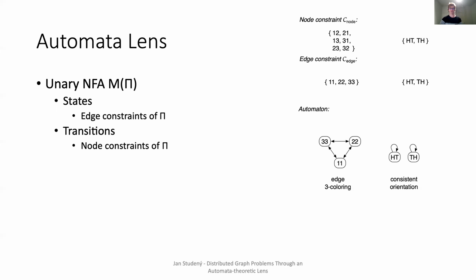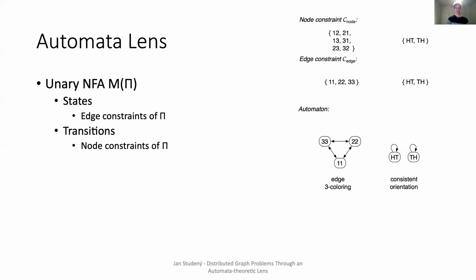The automaton for the edge coloring will have just 3 states. These states will be 1,1, 2,2, and 3,3. For the transitions, they'll be between any 2 states. But because it has to be a 3 coloring, it doesn't have any self-loop. In the case of consistent orientation, we'll have just 2 states, and these states will have a self-loop. To summarize, by the above procedure, we can see any LCL problem as an automaton.